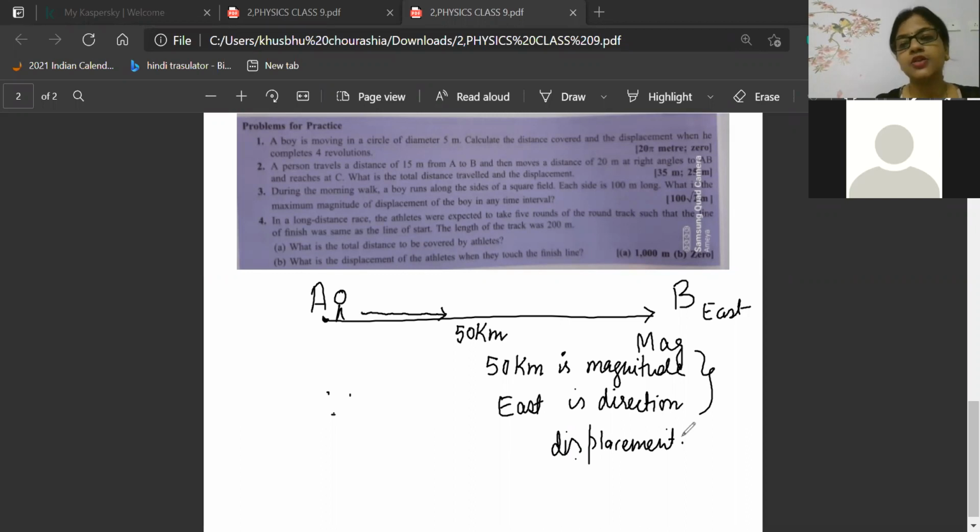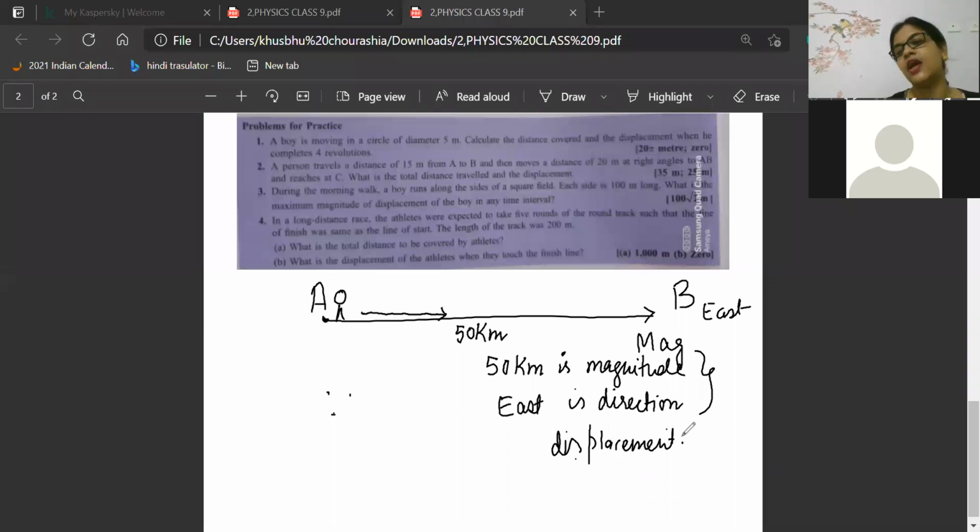Very good. So, beta, those who have understood distance and displacement: distance is a scalar quantity. Tawfiq is telling, okay, very good. Jiva is also telling the same answer. Both are telling about distance and displacement. So, distance is a scalar quantity. Why is distance a scalar quantity, beta? Because it is having only magnitude.